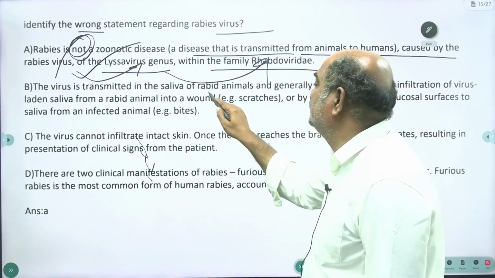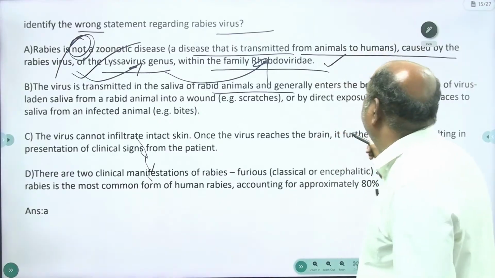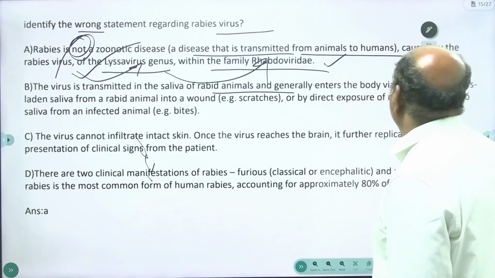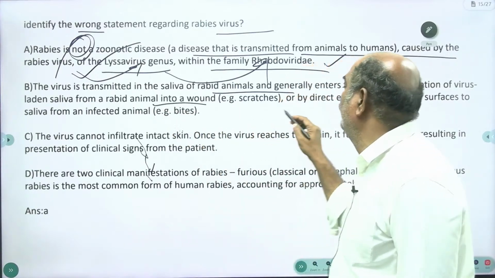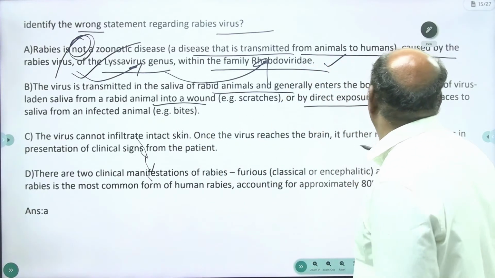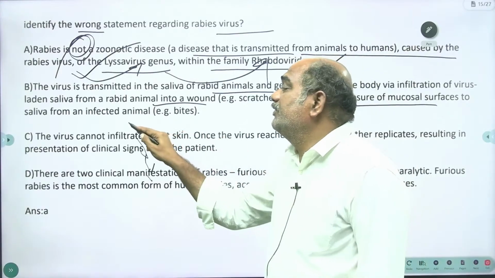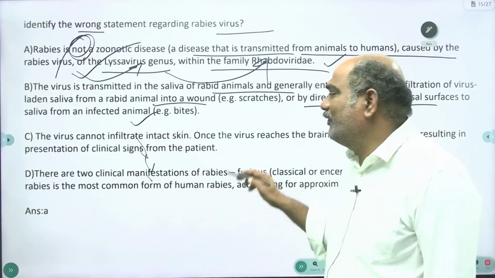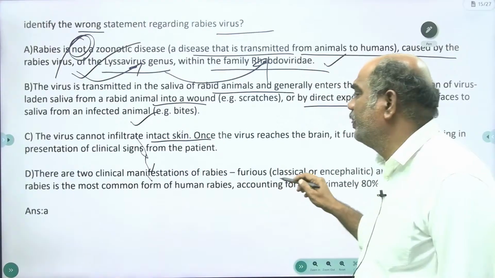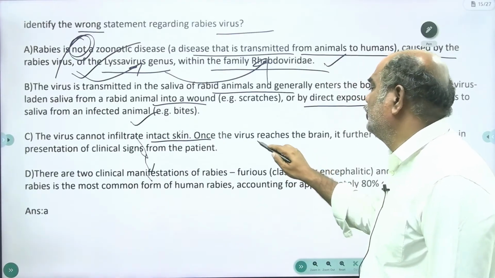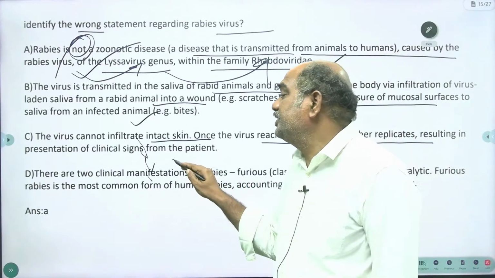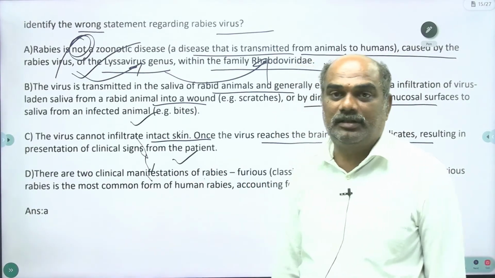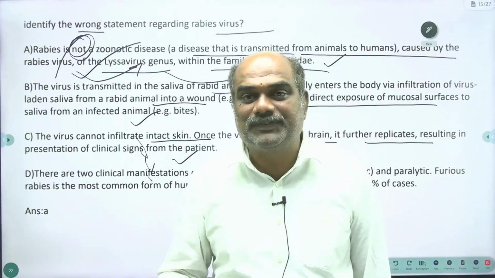The virus is transmitted in the saliva of rabid animals and generally enters the body via infiltration of virus-laden saliva from a rabid animal into a wound, or by direct exposure of mucosal surfaces to saliva from an infected animal. The virus cannot infiltrate intact skin. Once the virus reaches the brain, it further replicates, resulting in clinical signs in the patient. So the skin cannot be penetrated by this virus.